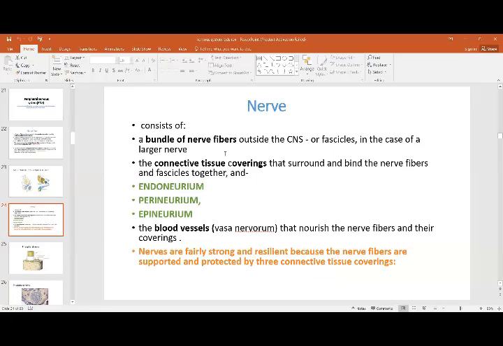The nerve fiber, then you have endoneurium, perineurium, and epineurium. And then blood vessels that nourish the nerve fibers, which are called the vasa nervorum, travel in the connective tissue coverings. Nerves are fairly strong and resilient because nerve fibers are supported and protected by three connective tissue cords, that is endoneurium, perineurium, and epineurium.